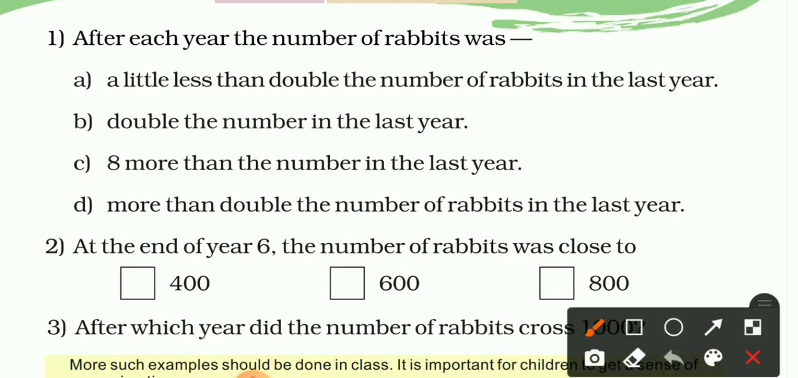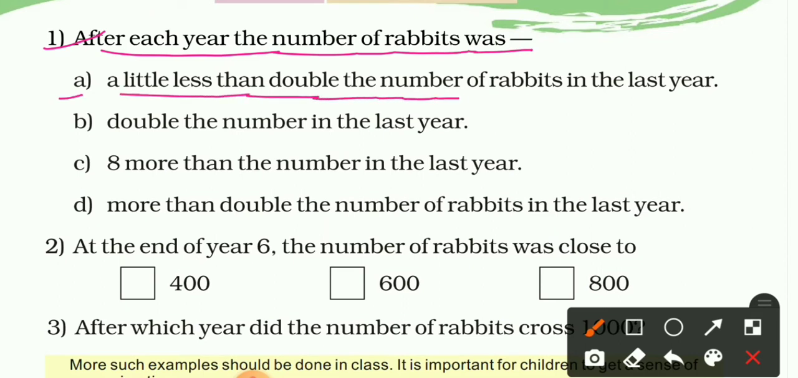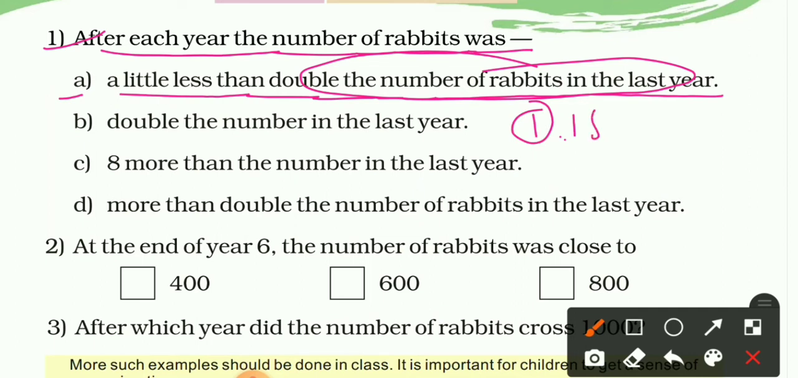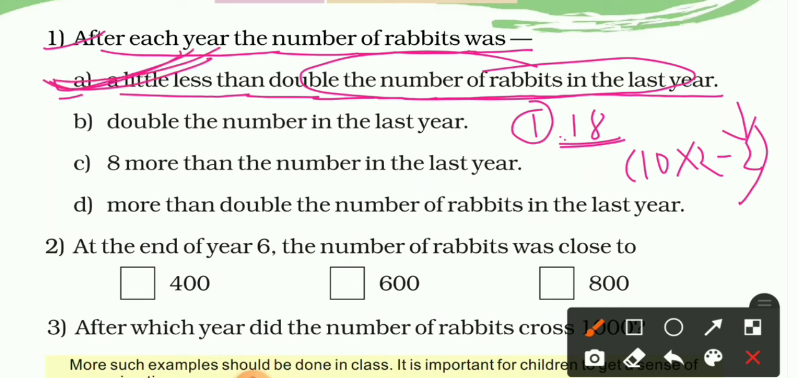Question 1. After each year, the number of rabbits was a little less than the double of the number of rabbits in the last year. It means double of the number of the rabbits in the last year. It means when in the first year the number of rabbits was 18, how did we get 18? Actually it was the double of 10 and less is subtracted. So yes, it is a correct statement.